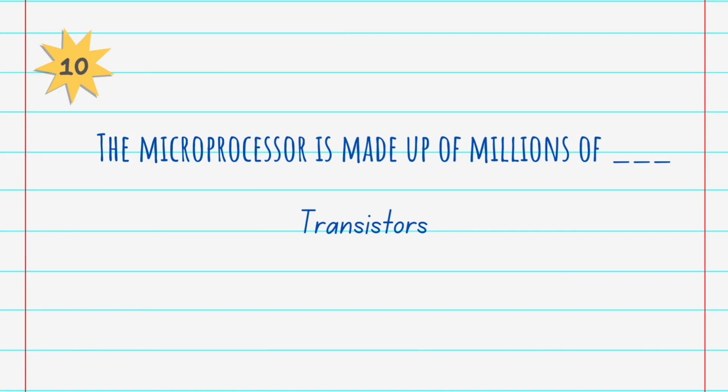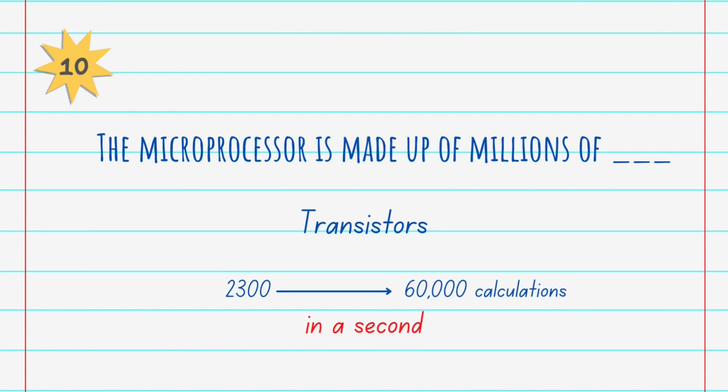In 1971, when Intel introduced the first commercial microprocessor, it contained about 2,300 transistors and performed about 60,000 calculations in a single second. And without any doubt, 25 years later, the microprocessor is the most complex mass-produced product ever, with more than 5.5 million transistors, all either acting as an amplifier, oscillator, or switches. That's why we can say a microprocessor is made up of millions of transistors.